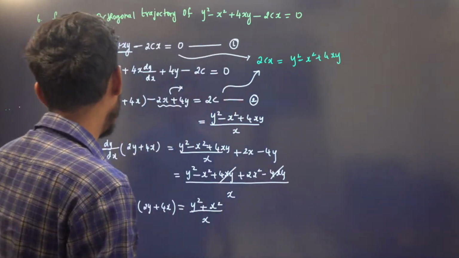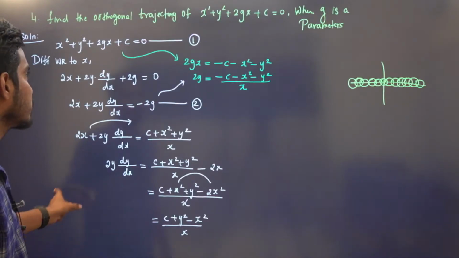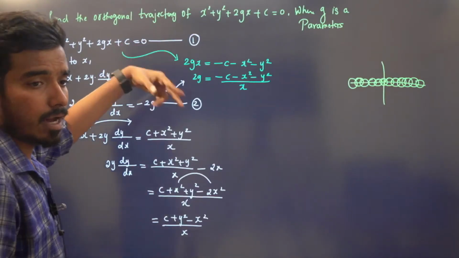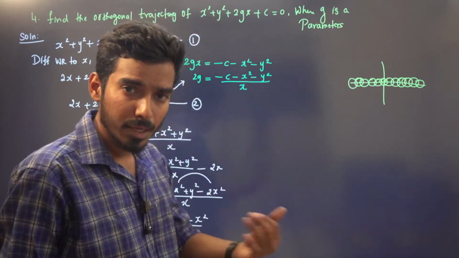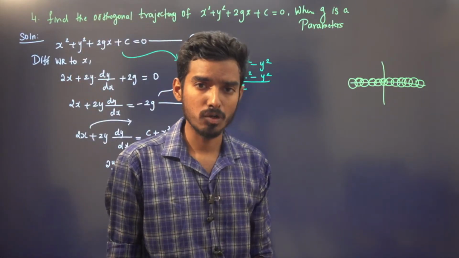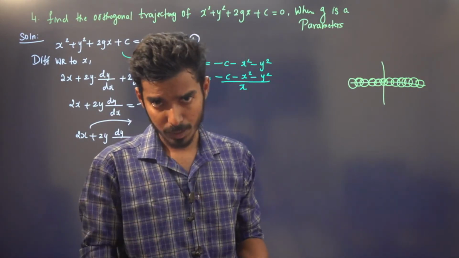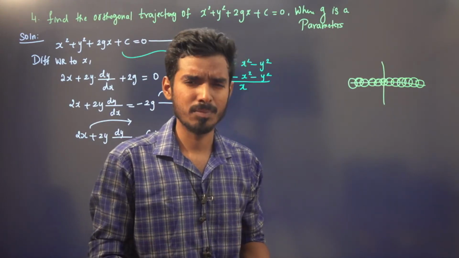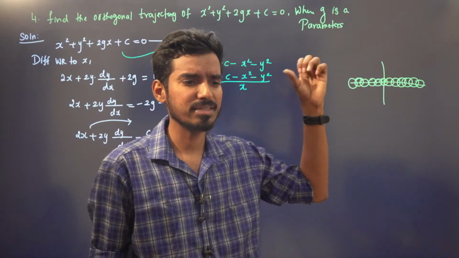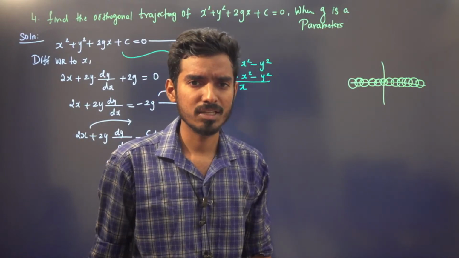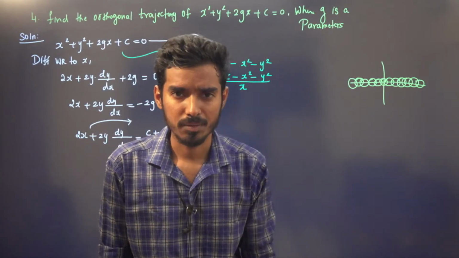Okay, you just recall what we have to do. We have to differentiate this with respect to x and eliminate the parameter. After eliminating the parameter, replace dy by dx with minus dx by dy. You will have one differential equation. Find the solution of the differential equation. You know how to solve a differential equation, right? You can use variable separable, or homogeneous, or integrating factors. In the previous classes we have given you the set of methods to solve differential equations. You just see which case it falls under, and then you do it, right?